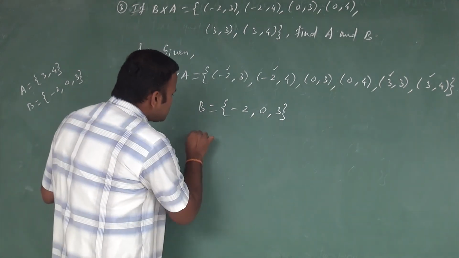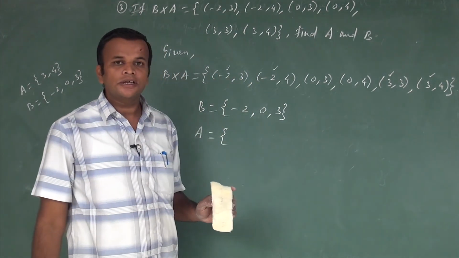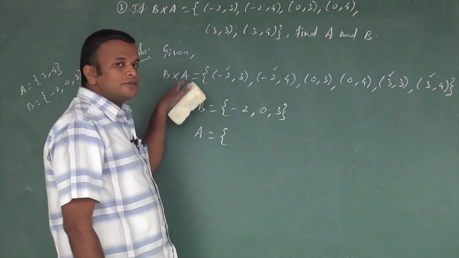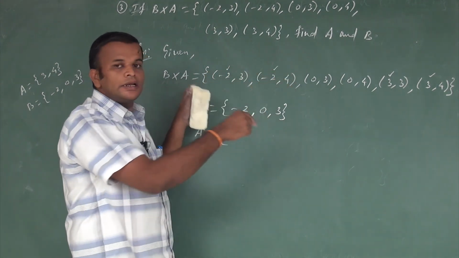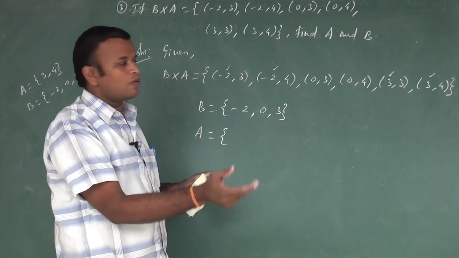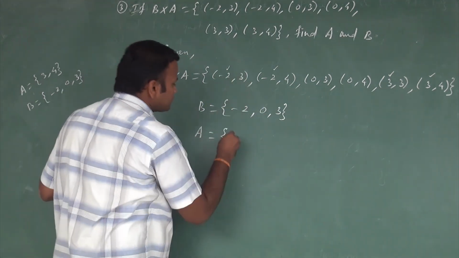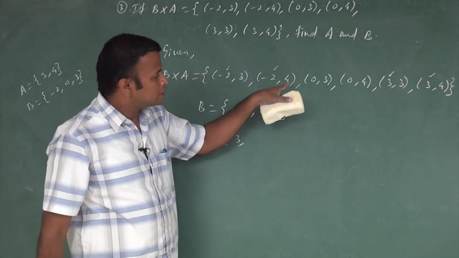And what are the possible values of the set A? Do you identify? A is the second set. So in each ordered pair, the second element lies only in the second set. What is the second element in the first ordered pair? It is 3. The next number is 4.